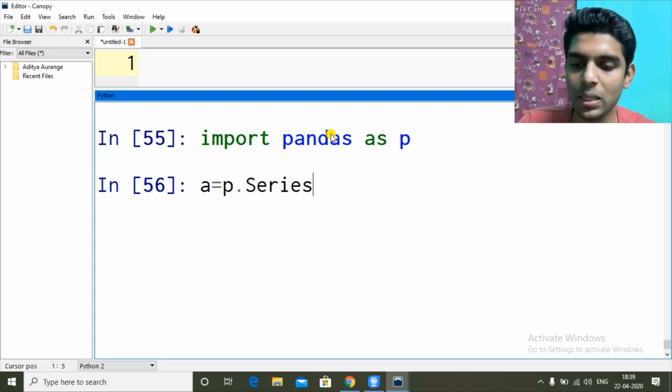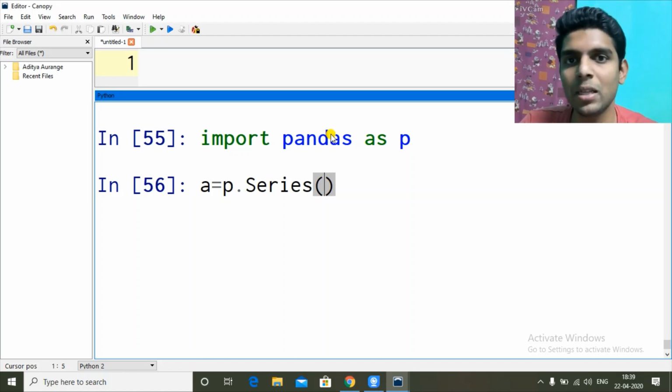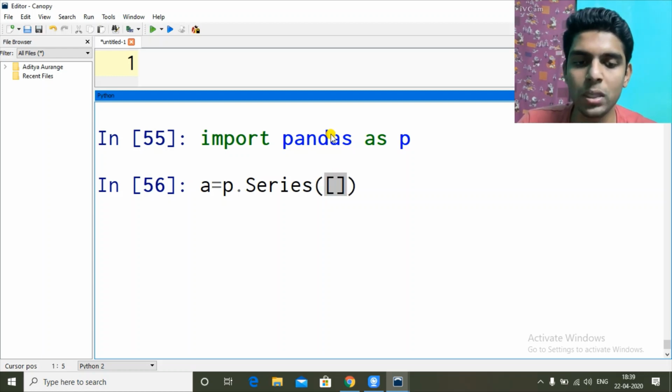So keep this in mind. In series, the starting S is capital. Python is case sensitive, so small series and series with capital S are both different. So series has S as capital. Now inside I will give data. The data I can enclose in square brackets or round brackets, doesn't matter. So 1 comma 2 comma 3 comma 4.